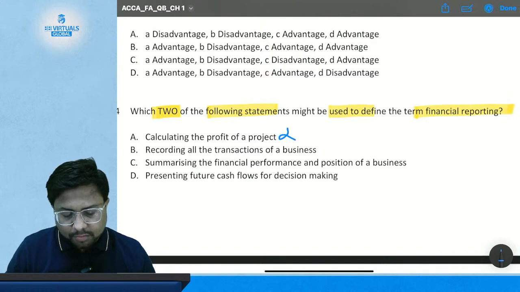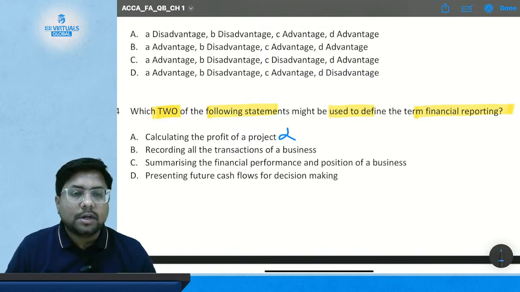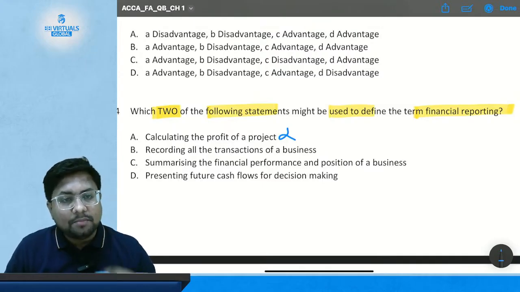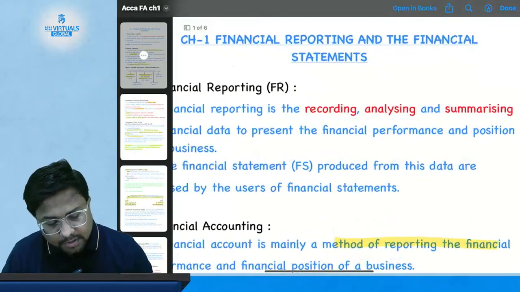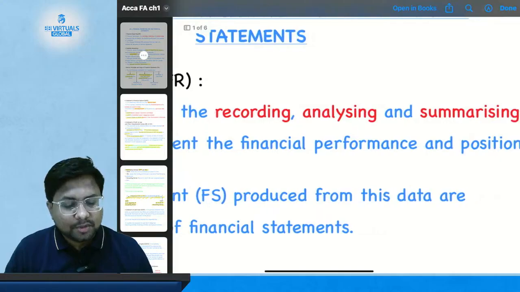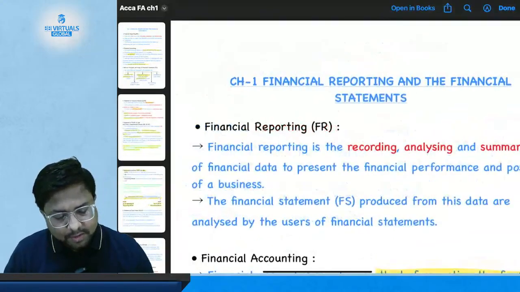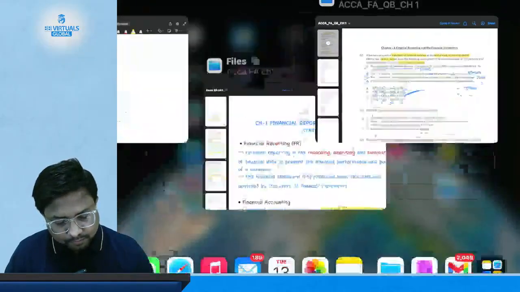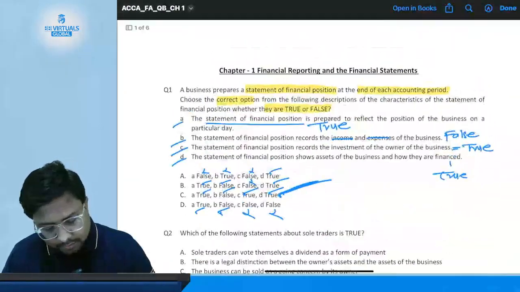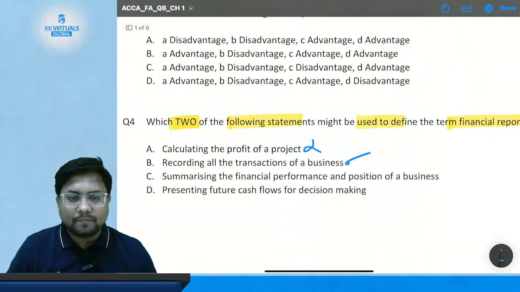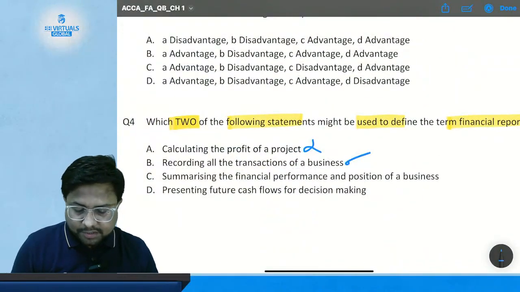Then comes option number B. Recording of all the transactions of a business. Does financial reporting record all the transactions of a business? Yes, because the very basic meaning of financial reporting starts with the heading recording, analyzing, and summarizing. So yes, it records all the transactions of a business. Okay, so option number B is correct. Now start reading option number C.